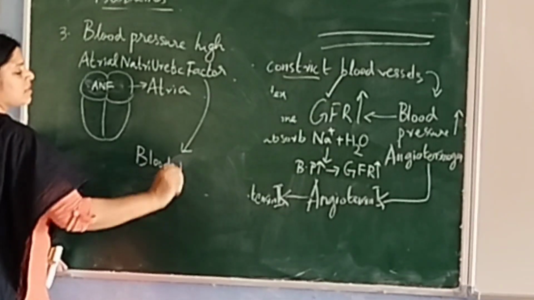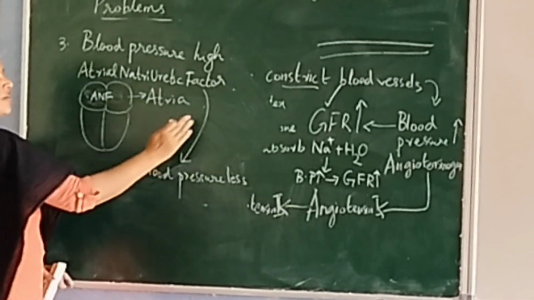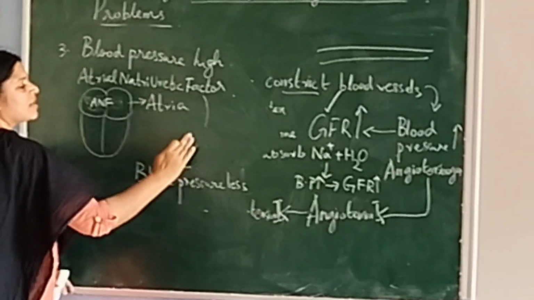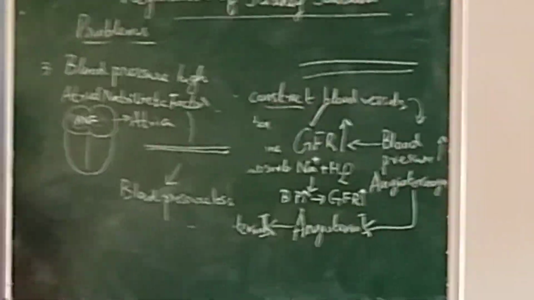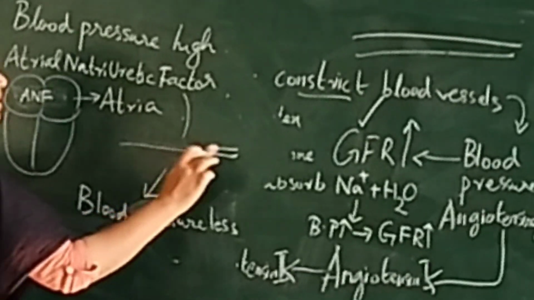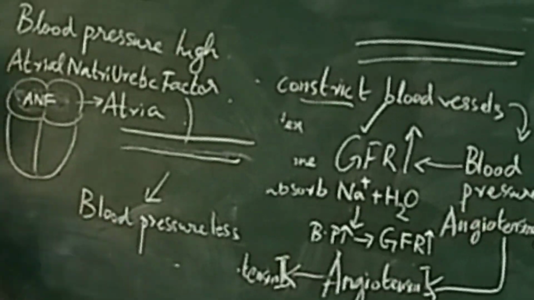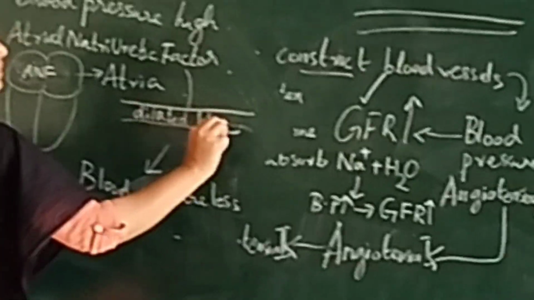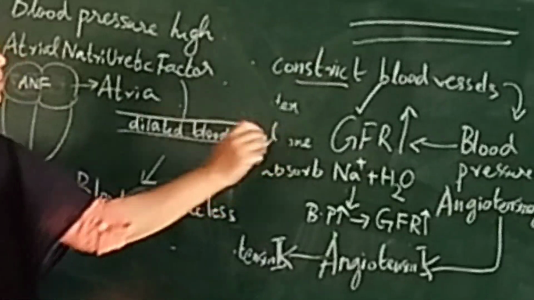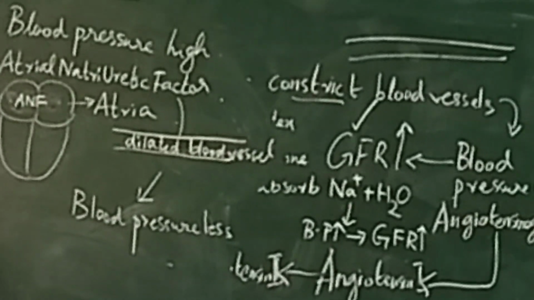How does it make blood pressure less? Very good. What this atrial natriuretic factor does is, if suppose this is a narrow blood vessel, it will widen it and so it will be dilated. The blood vessels will be made to be dilated. That means they will increase the diameter. So this is a dilated blood vessel. It is due to this factor. When the blood vessel is dilated, blood pressure will become less. Problem solved. This much.